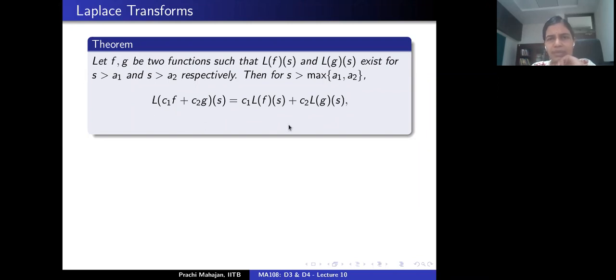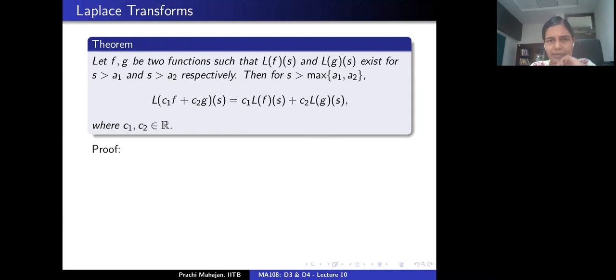One can show that the Laplace transform of c1 f plus c2 g, where c1 and c2 are arbitrary real numbers, exists, converges, and is equal to c1 times the Laplace transform of f plus c2 times the Laplace transform of g, and this holds for all s bigger than the maximum of a1 and a2. So this is the linearity property of the Laplace transform.